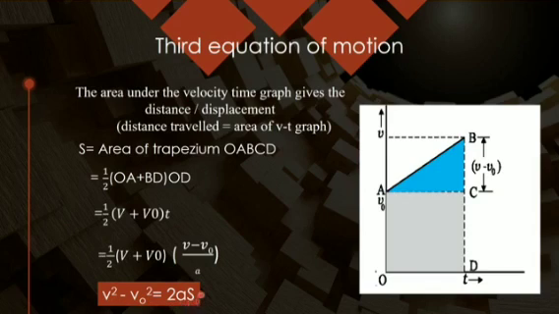Again, in place of s you can write in bracket x minus x naught, that is the displacement. Here we are taking the velocity-time graph, so it will give me the displacement. And this is all we were to study today.